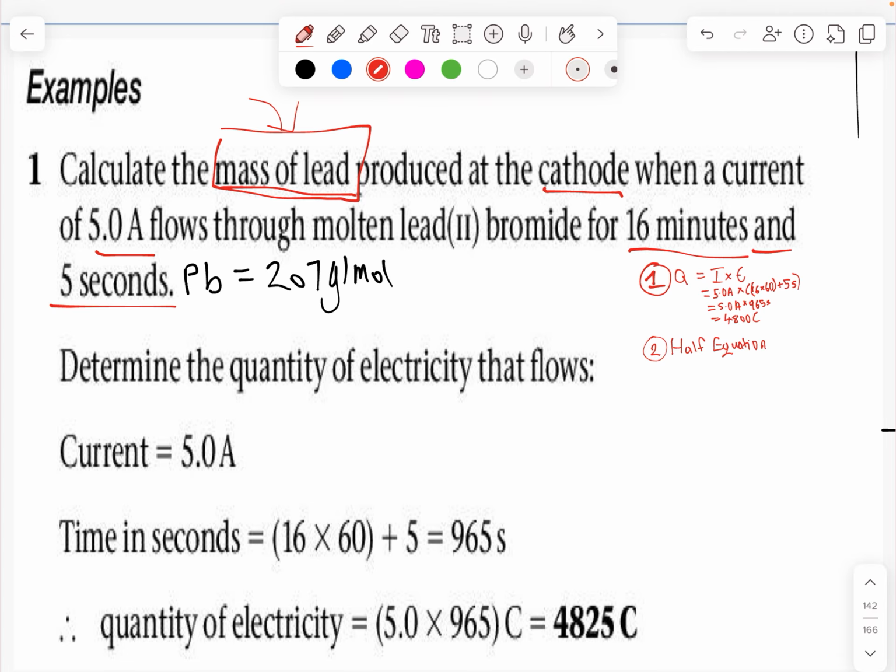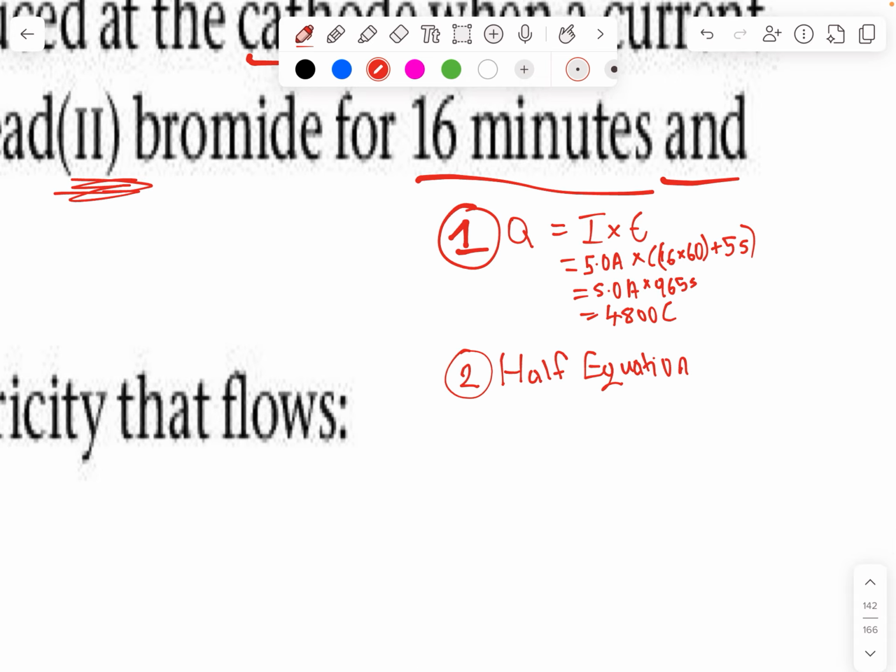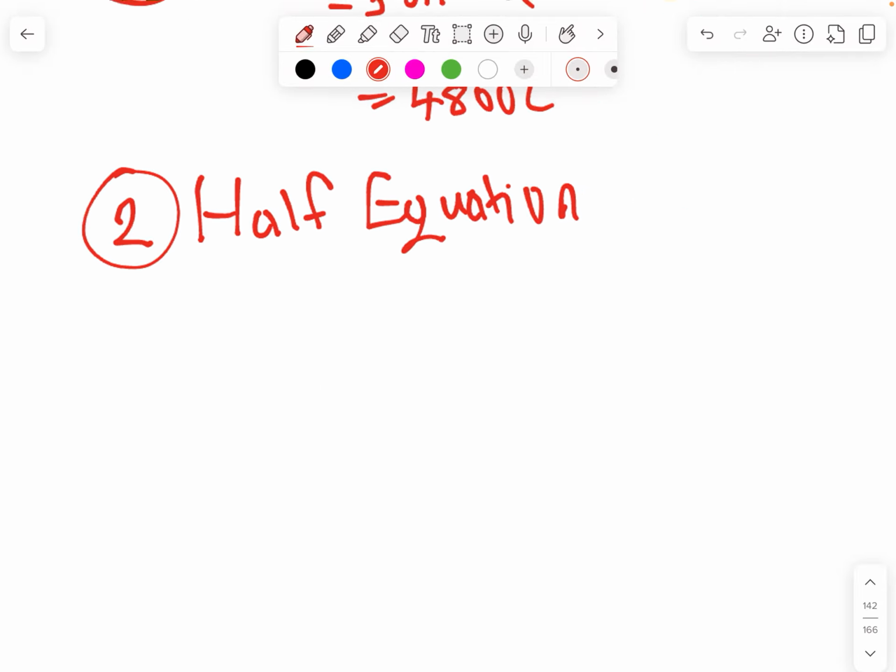In this case, it says calculate the mass of lead produced, so the half equation that we're going to use is the one for lead. Note that this Roman numeral II here gives us an idea of what the charge is. Also, molten suggests that it is melted, like thick lava flow. So we have an ionic compound that is melted, in the liquid state. It's not aqueous, there's no water present, so the state is going to be L.